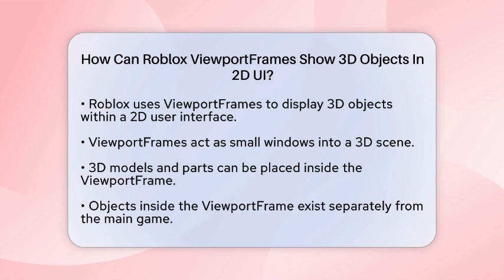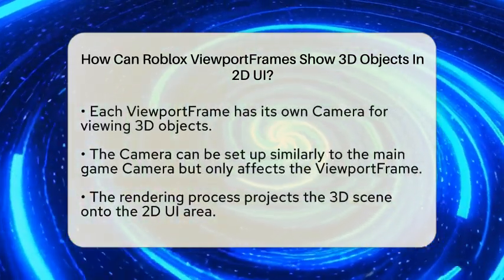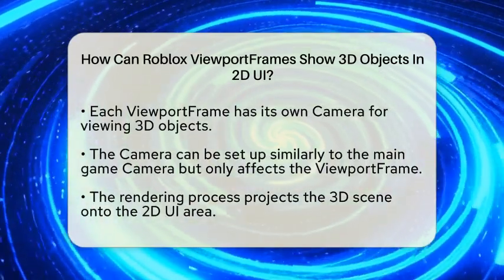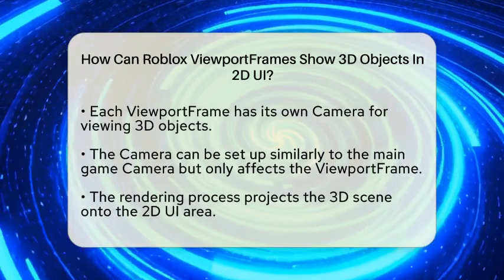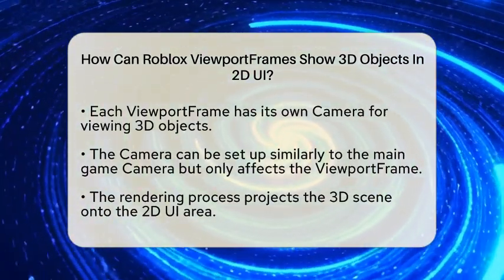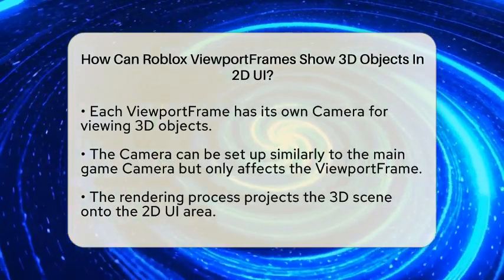Next, each viewport frame has its own camera. This camera is what determines how the 3D objects are viewed. You can create and set up this camera just like you would with the main game camera, but it only affects the viewport frame. This means you can control the angle and perspective from which the 3D objects are shown.